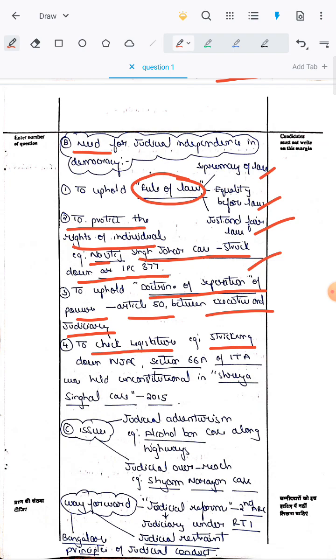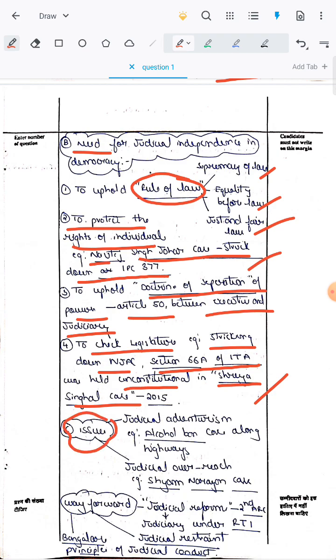Example, striking down the NJAC, and Section 66A of the Information Technology Act, which was held unconstitutional in the Shreya Singhal case in 2015. Over here, other points can also be added. Example, to conduct free and fair elections, and examples like the Lily Thomas case can be added over here. After this, the next part is the issues.